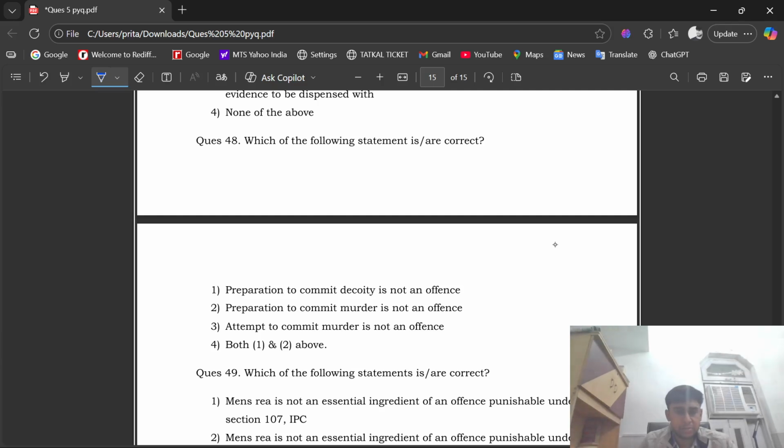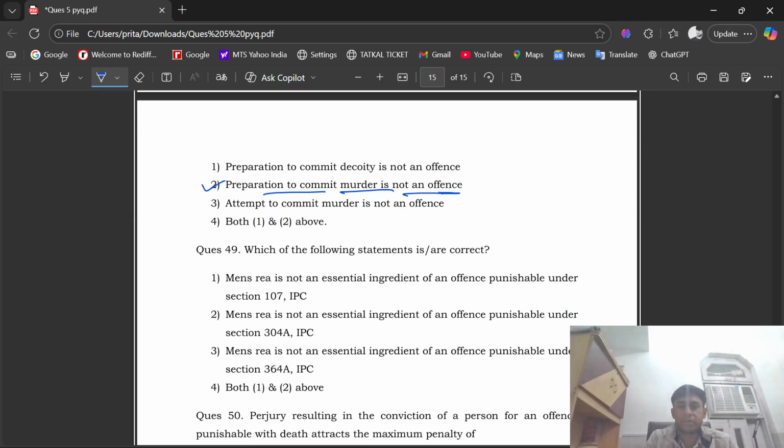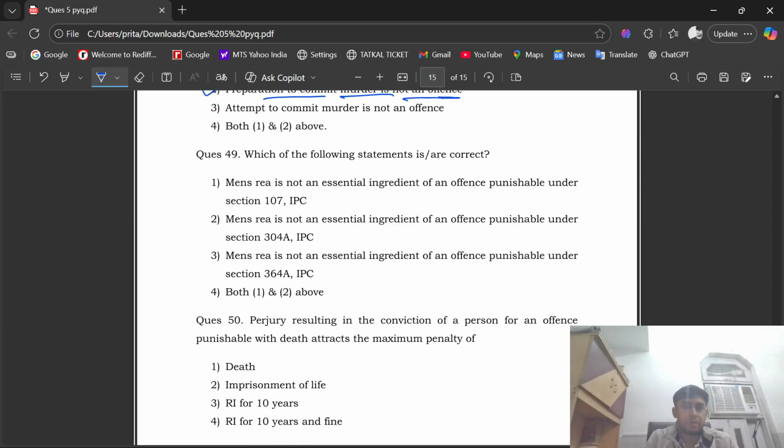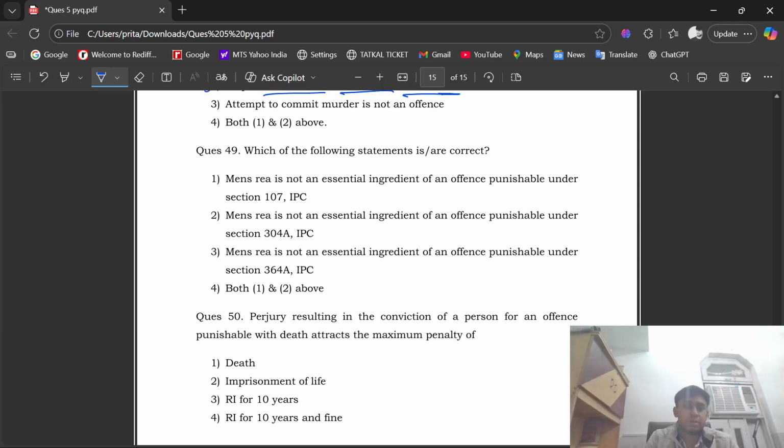The right option is option number second, that is preparation to commit murder is not an offense, because the person is only preparing, he has not executed the plan, and neither has he indulged himself in any kind of abetment or attempt to murder.